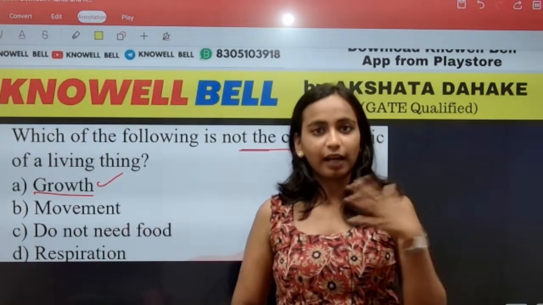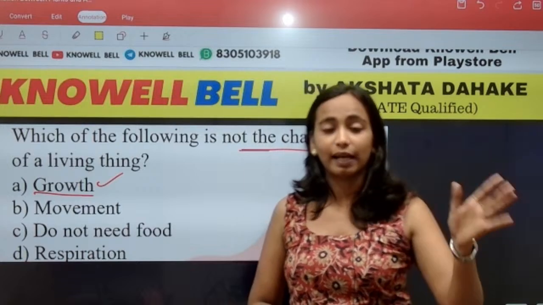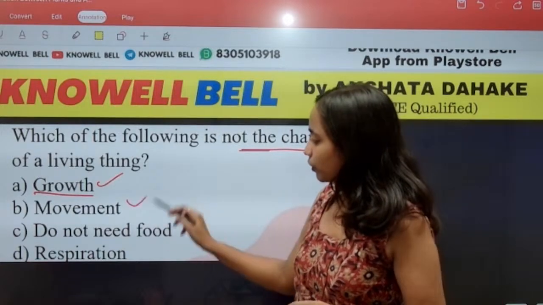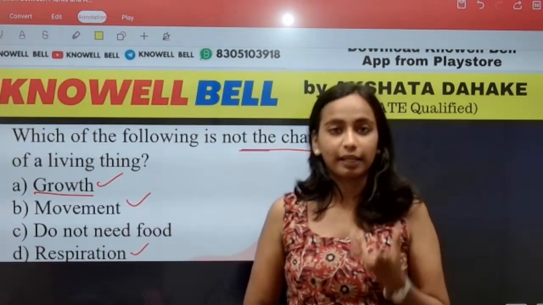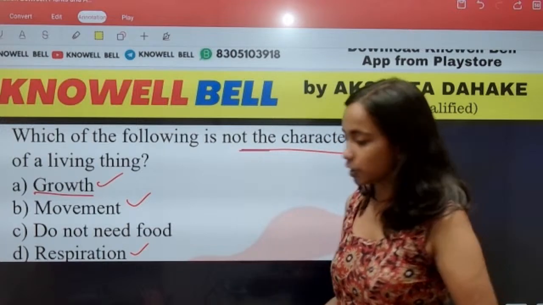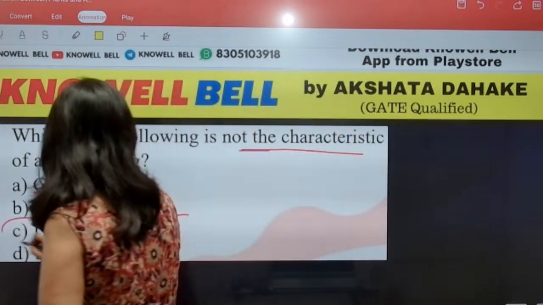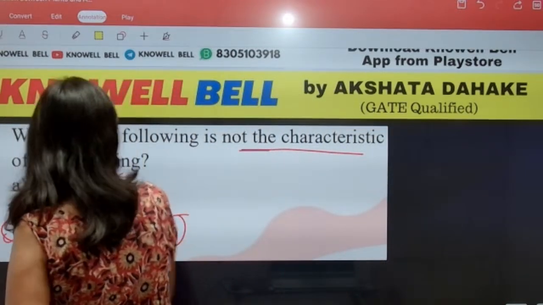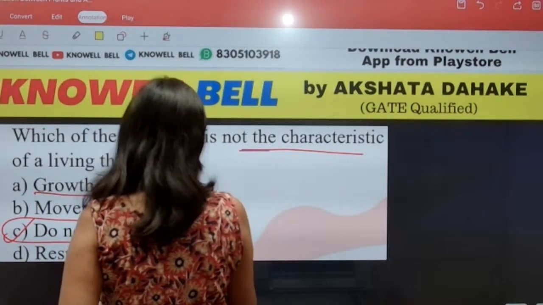Movement is also there. Like I am a living being, so I can move my hands. Movement is also observed. Respiration is also there. We require energy. We exchange gases. Respiration is also there. What is the right answer for the question? Option C.